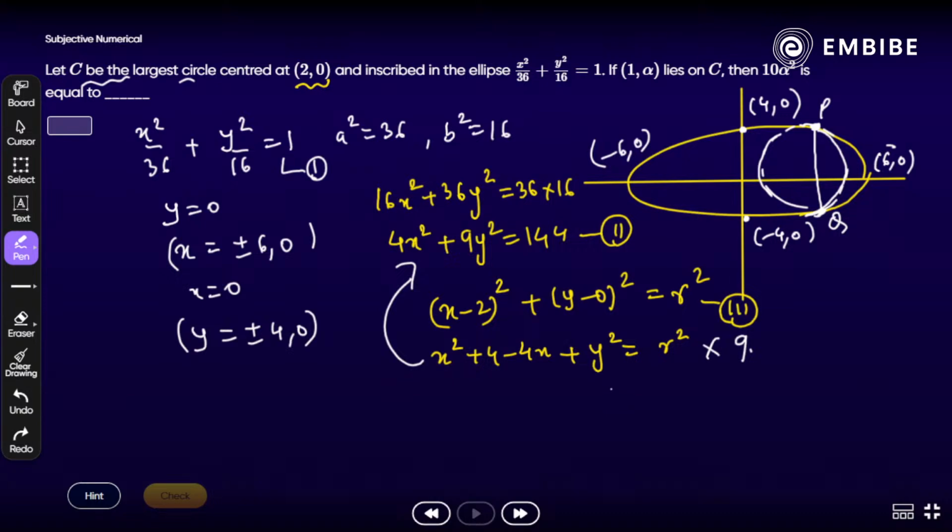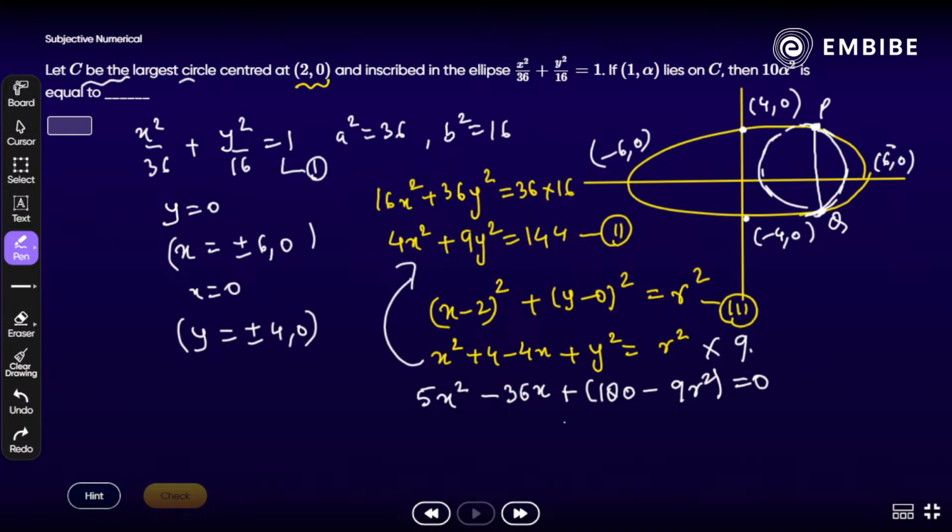Yes, 9y square cancel out होगा. What next? 5x square minus 36x plus 180 minus 9r square is equal to 0. Clear? Okay.